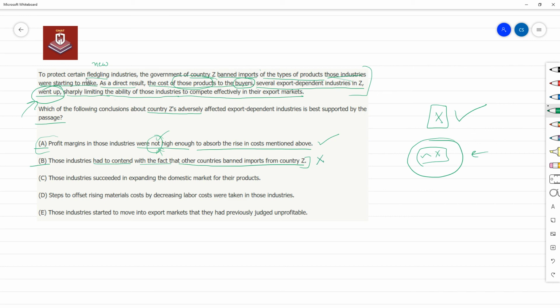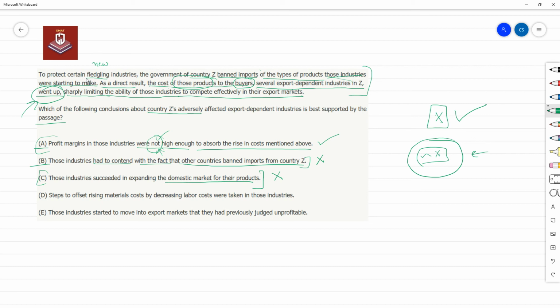This is wrong. Option C, those industries succeeded in expanding the domestic market. No, no, no. This is just a pure hypothesis you may have, right? We have no information whether they have succeeded in expanding the domestic market or not. Probably their domestic market has remained the same or even has gone down. We don't know.